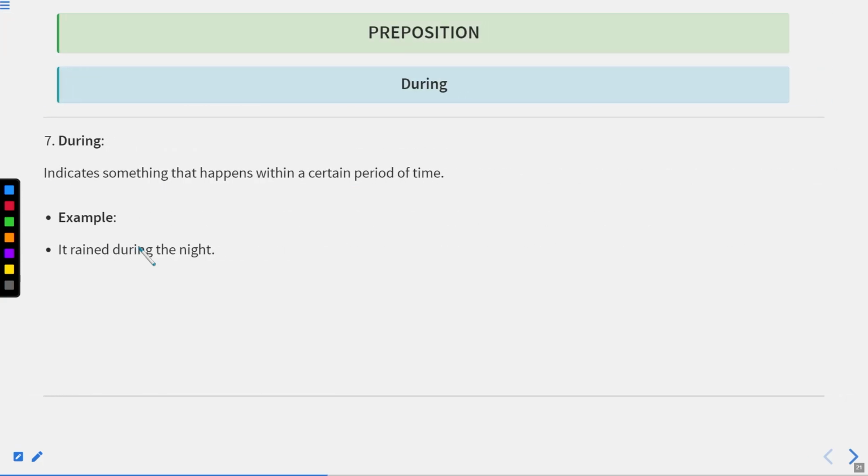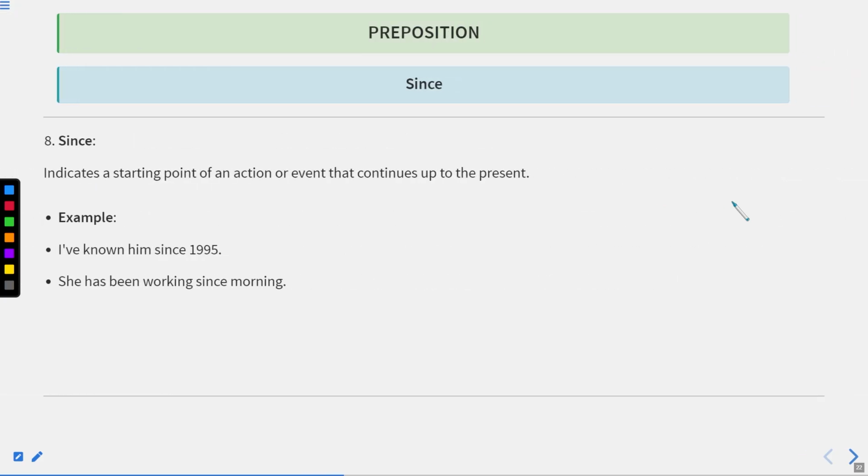Now here we have during. During means during that particular duration of time. It indicates something that happens within a certain period of time. For example, it rained during the night. It means during the entire night, when the night was going on. She was absent during the exams. It means she did not come to take any exam. Now, since indicates a starting point of an action or event that continues up to the present.